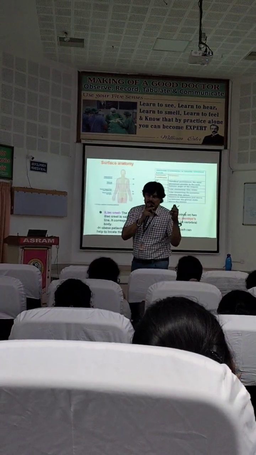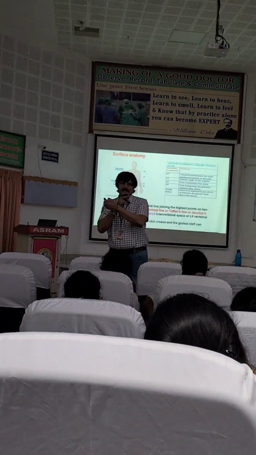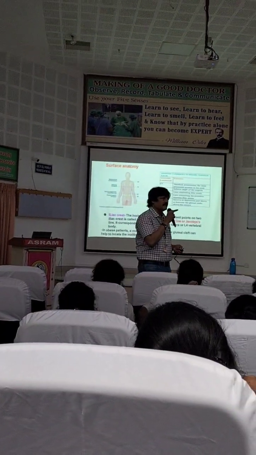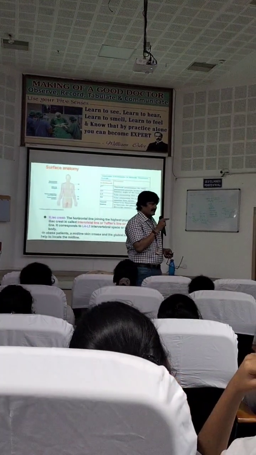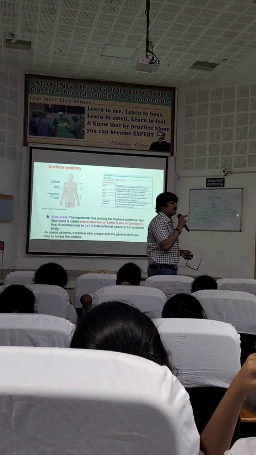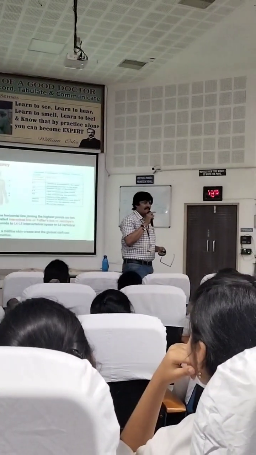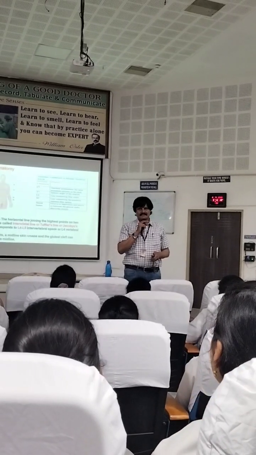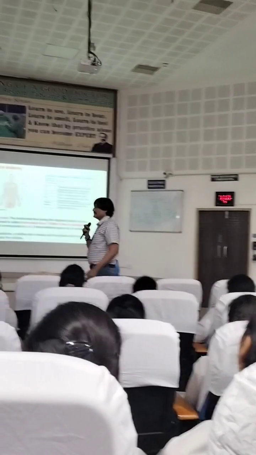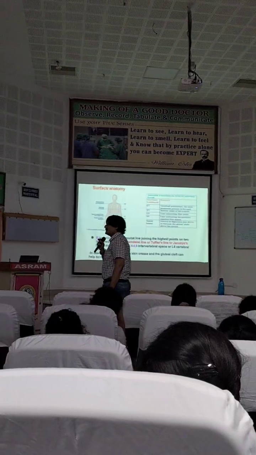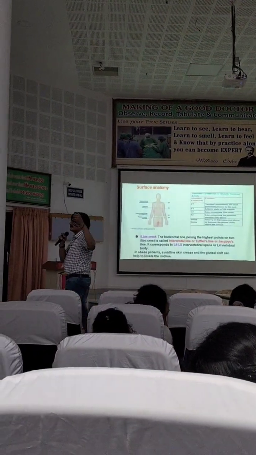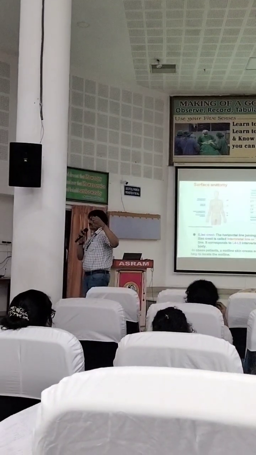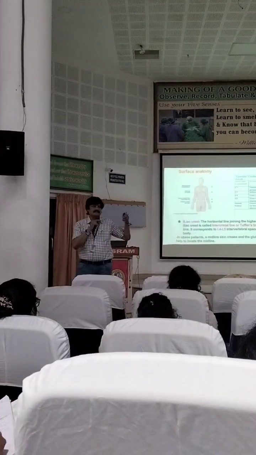If you draw a line from the highest point of the iliac crest toward the spine, that is called the intercristal line or Tuffier's line. It falls around the L4 vertebral spine or the L4-L5 interspace. Why so specific about that particular interspace? Just now I told you the spinal cord extends up to L1 in adults and L3 in children.